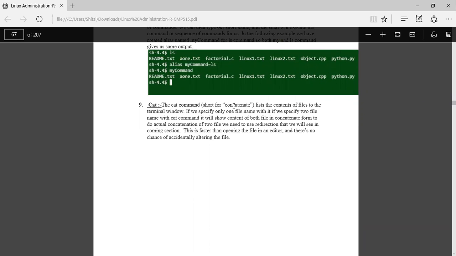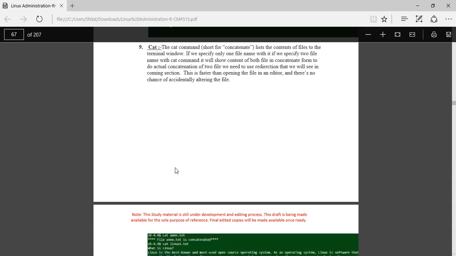Okay, list the content of the files to the terminal window. If we specify only one file name with the cat command, it lists that file. If we specify two file names with the cat command, it will join both files in concatenated form, doing an actual concatenation of the two files.